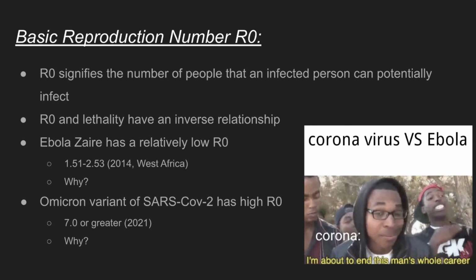Compared to the Omicron variant of SARS-CoV-2, it has a high R0 value of 7.0 or greater, and this is because it's easy to transmit through your respiratory particles. It's not as lethal to the general population, but with increased age and comorbidities, it becomes more dangerous. Asymptomatic people are also contagious, so they can walk in the general public and spread the virus.